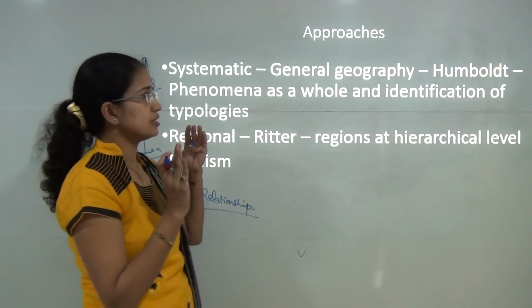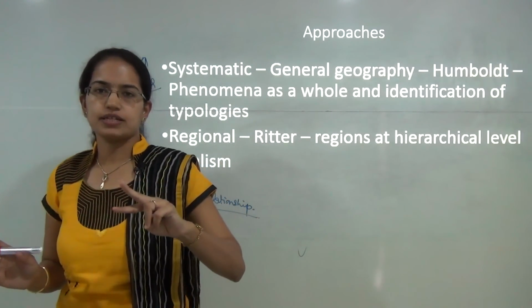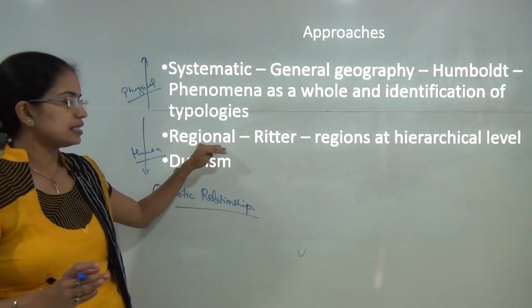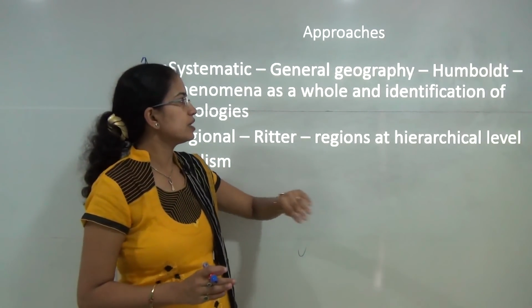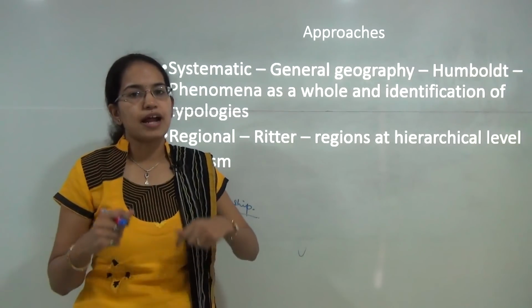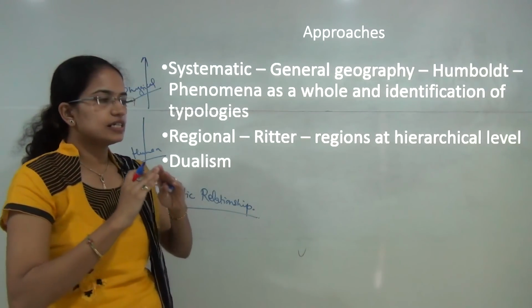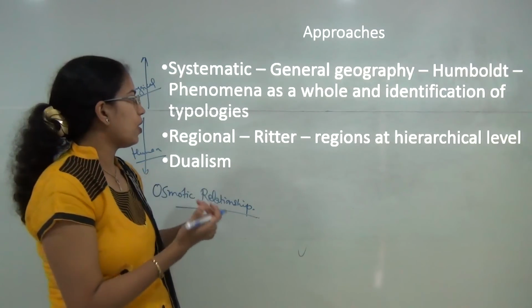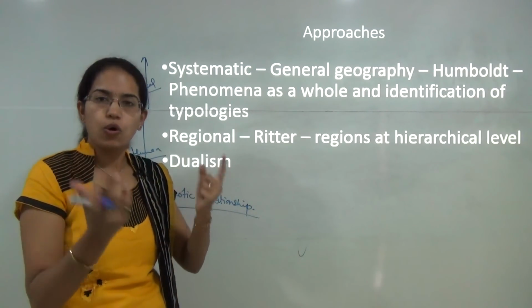So when we explain the various approaches, we say there are two predominant approaches. The first is the systematic approach and the next is the regional approach. The systematic approach was put forward by Humboldt. He tried to explain systematic geography as a kind of general geography which considers everything as a whole, or the phenomena as a whole, and all the typologies are identified based on the wholeness.